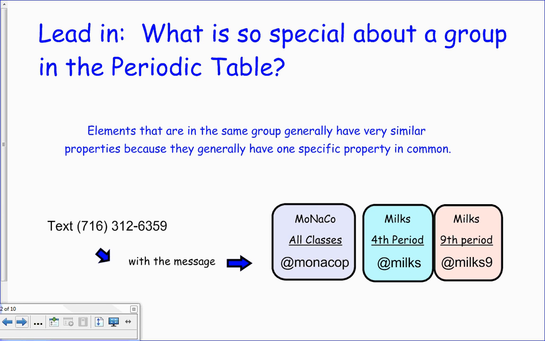All right, so what's so special about a group anyways, you say? Well, the elements that are in the same group generally have very similar properties. As we just learned in the last video, as I go down a group, I have the same number of valence electrons. That's going to be a major player in this, okay?